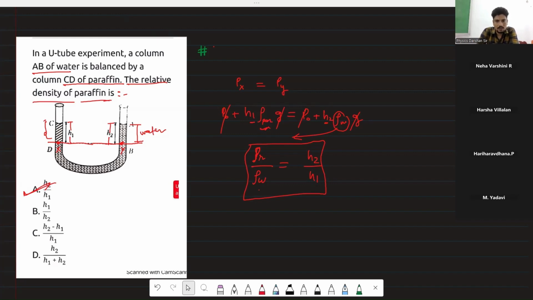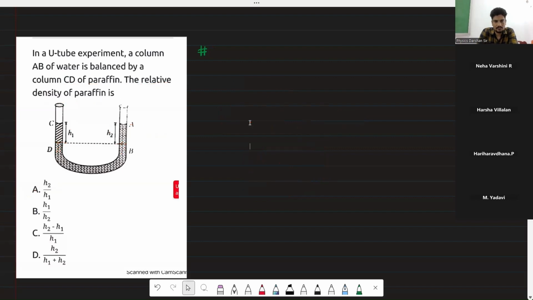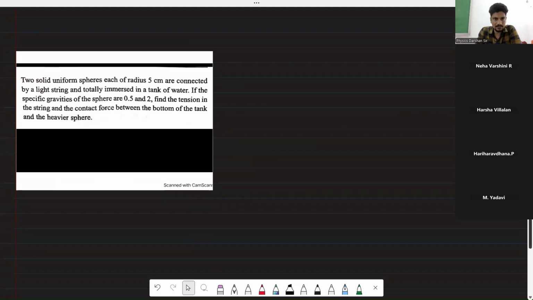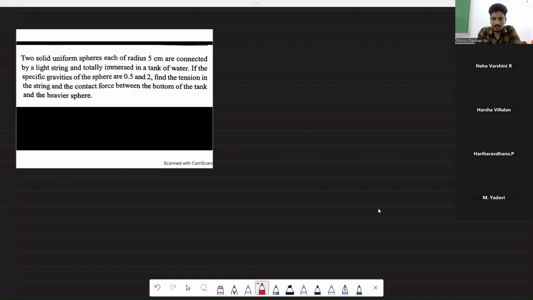Okay, now we are taking the next problem. Please solve this problem. This is a little better problem. First read this problem and then solve it. This is the same problem as I solved in the classroom.